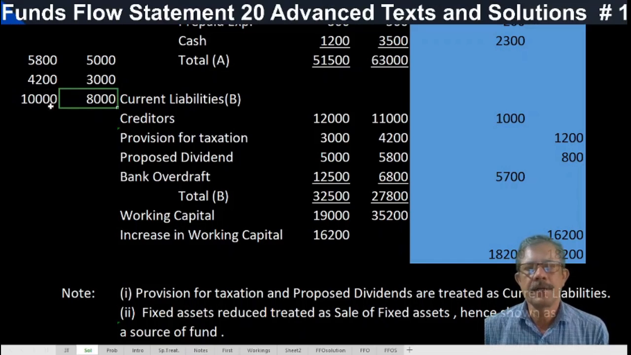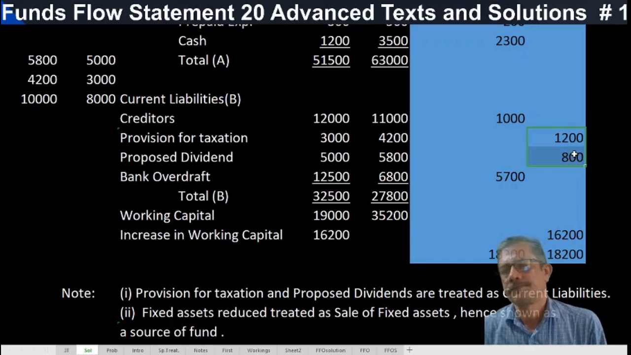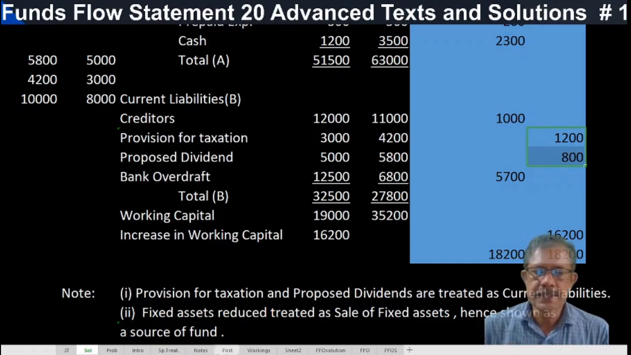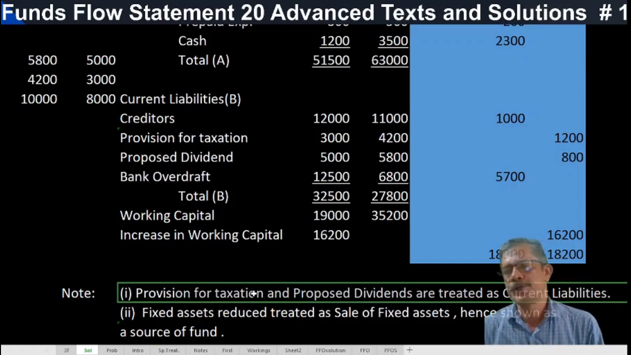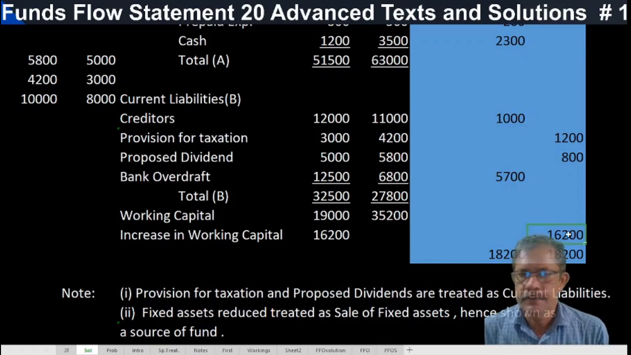Increase in working capital, how much? 2,000. The same 2,000 comes here. Okay? So this is the assumption. If you are treating provision for taxation and proposed dividends as current liabilities, a note should be appended to your answer. Otherwise, the figure will change. The working capital increase or decrease will change. If this is treated as non-current, then that much difference will be there. 17,000.